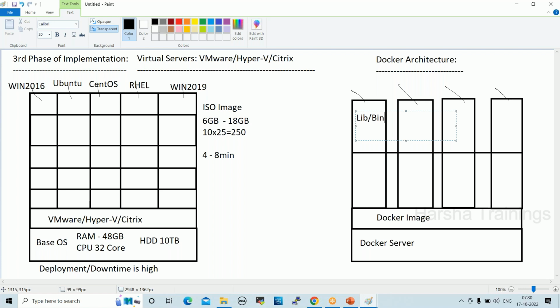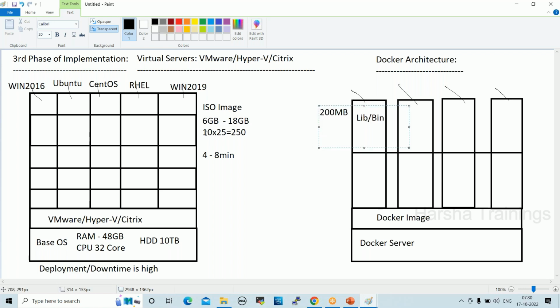I don't use ISO images in Docker containers. Normally projects are not using ISO images in Docker containers, right? A full package is not required. When I run a container, it takes only 200 MB.